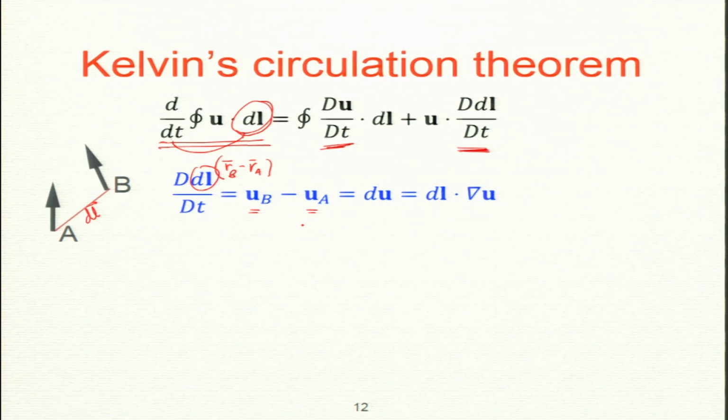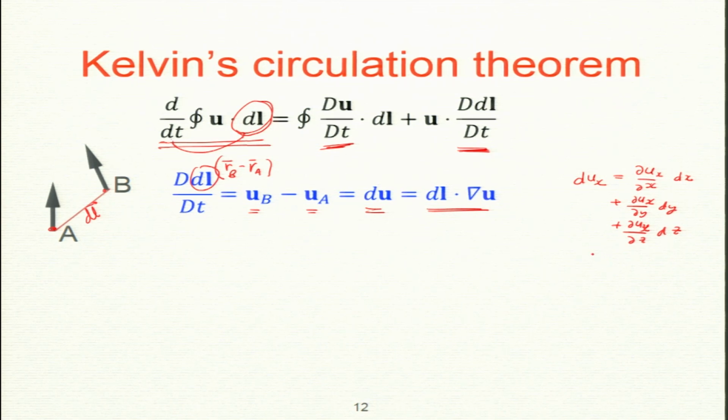Now what is Ub minus Ua for a small element? It is du, the velocity changing at these two points, which is dl dot grad u. Okay, so u is changing. How much does it change with dl? This is dl dot. So you can look at dux. How much does dux change? It is dux by dx dx plus dux by dy dy plus dux by dz dz, right. This is ux changing in 3D.